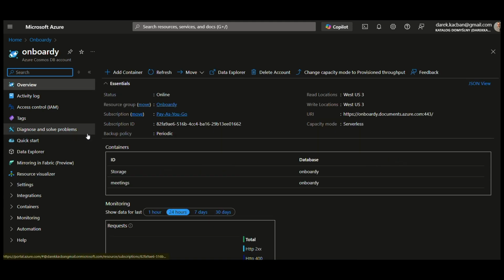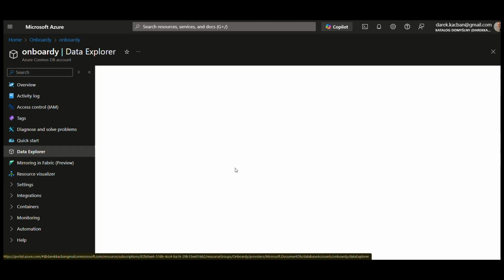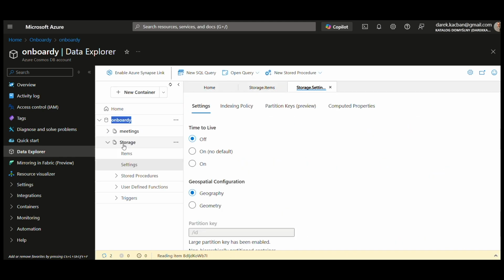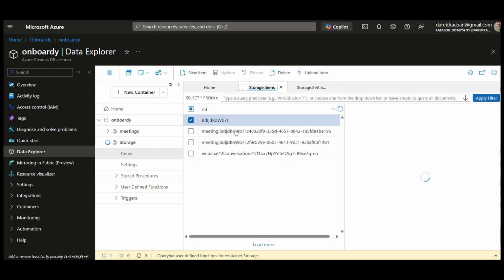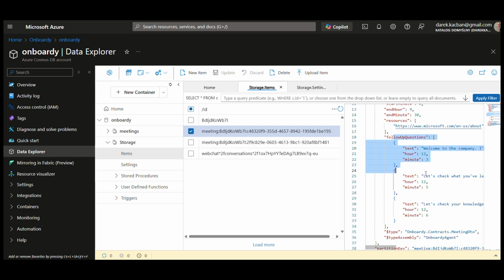Another very interesting resource is Azure Cosmos DB, where we store all the conversation history and the user state. Everything is stored here. Let's see what we've got. We've got the collection, storage, and here we've got some meetings saved. For example, you can see that there are follow-up questions, 12.3, 12.5, 12.6.